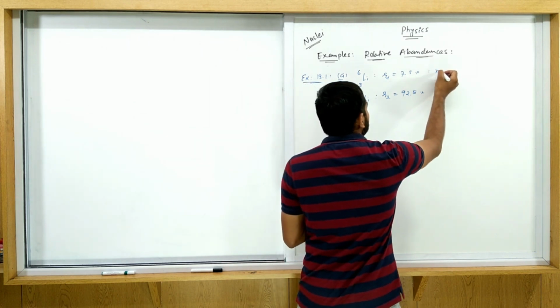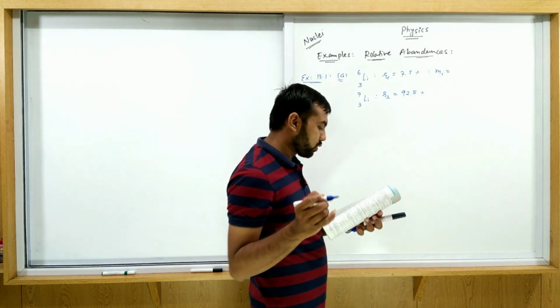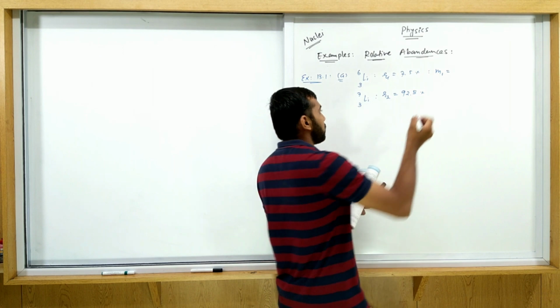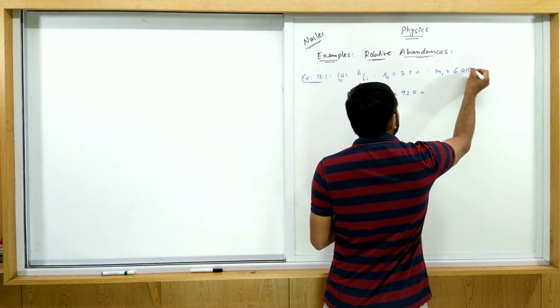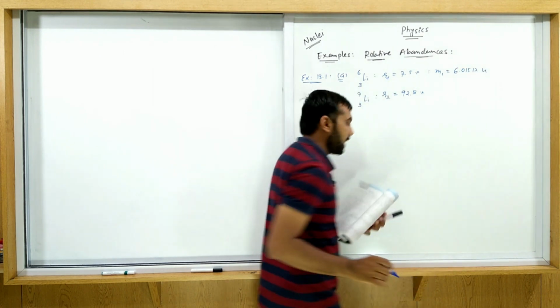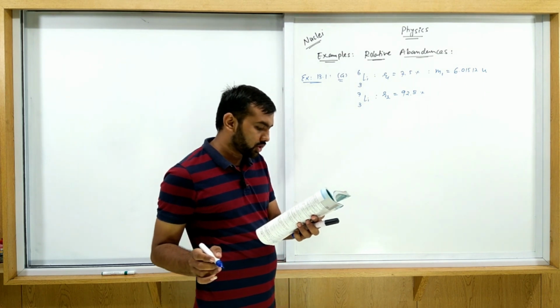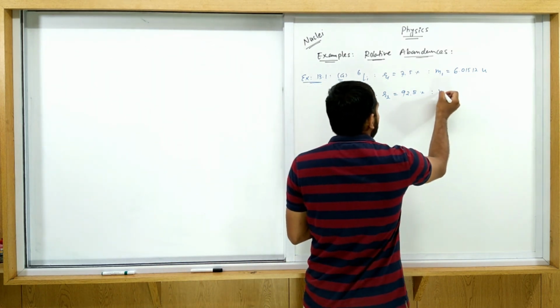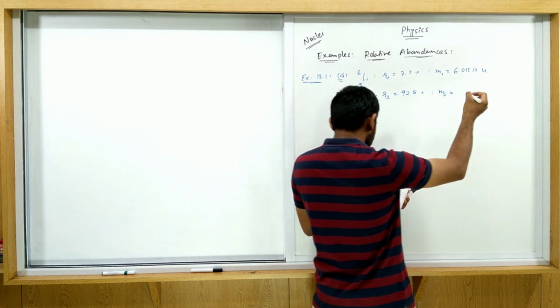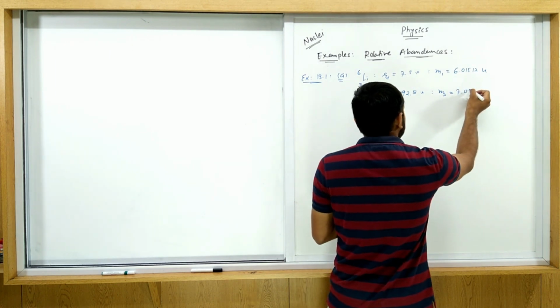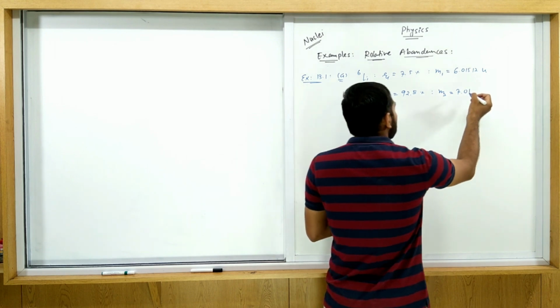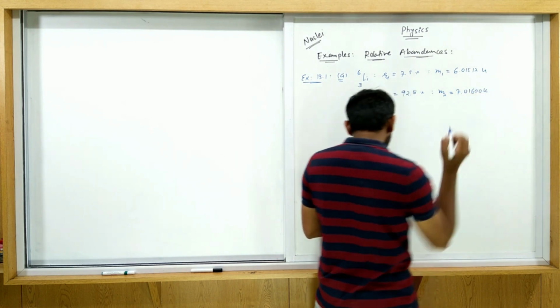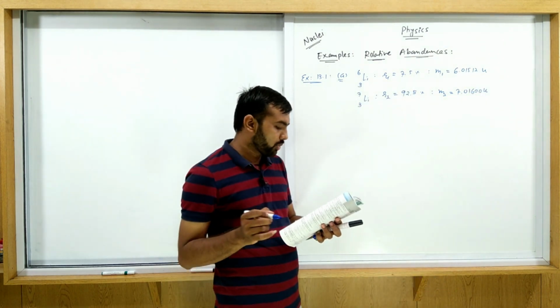M1 is equal to 6.01512 AMU, and M2 is equal to 7.01600 AMU. Find the atomic mass of lithium.